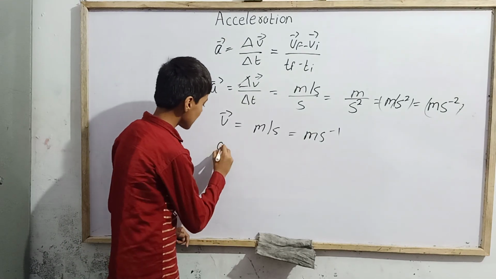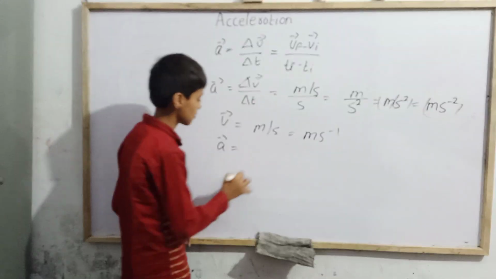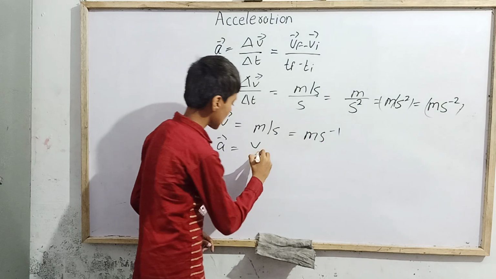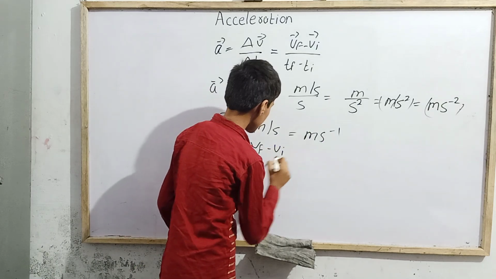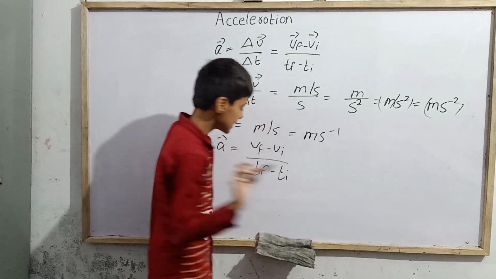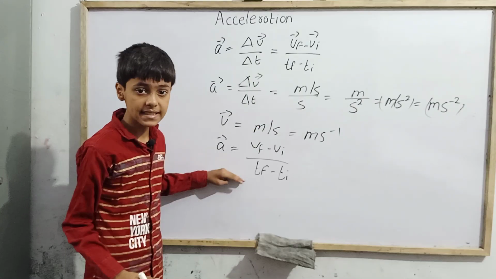So the dimensions of acceleration we can find as, so the change in velocity, imagine, divided by t final minus t initial. I am writing this to find out the dimensions.